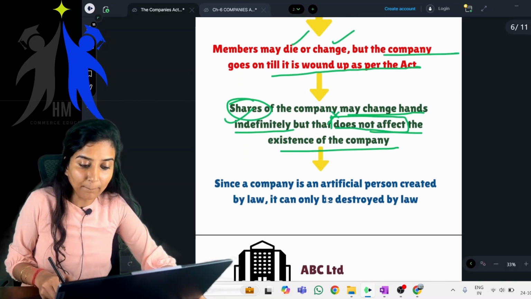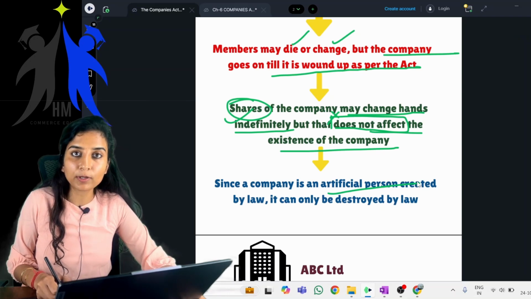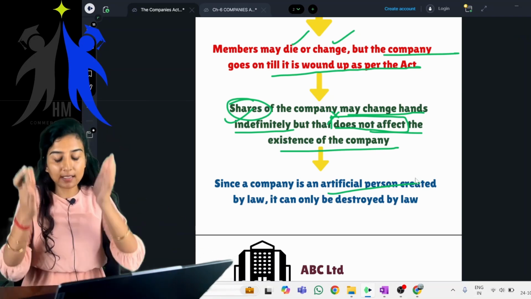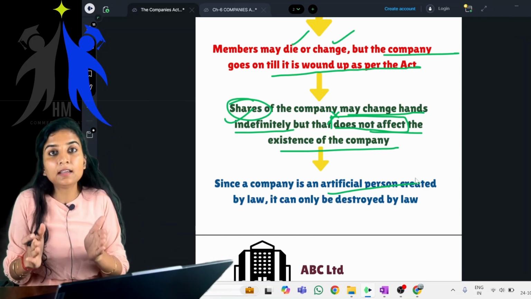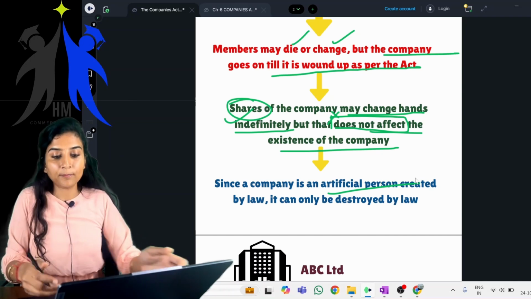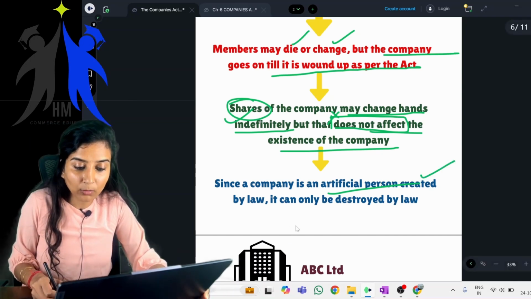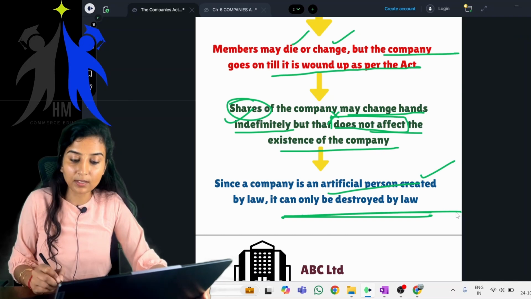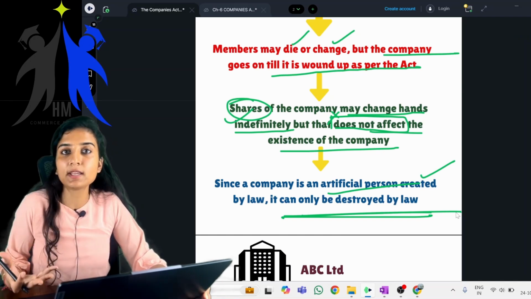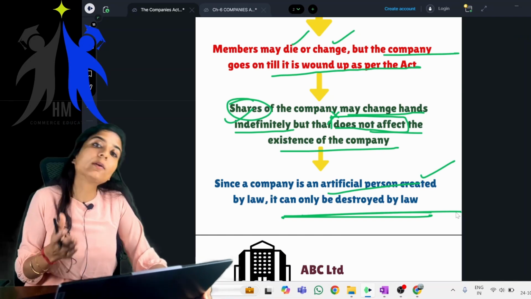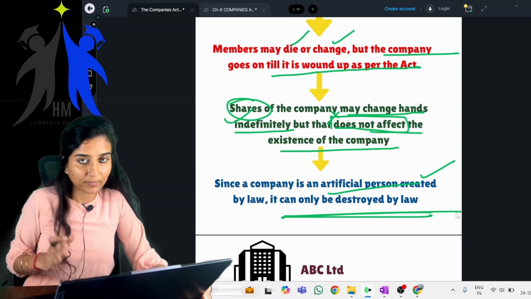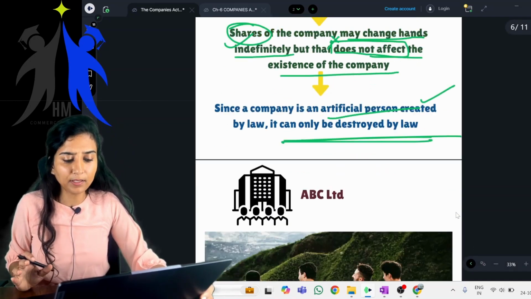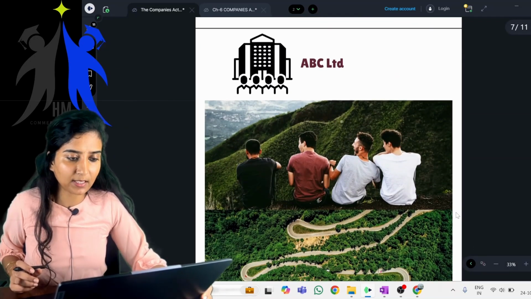Since a company is an artificial person, it has a separate legal entity. It is an entity on its own. It is created by law, so it can only be destroyed by law. Since a company is an artificial person which came into existence by law, it can be destroyed only by the process of law. Clear? Very simple.